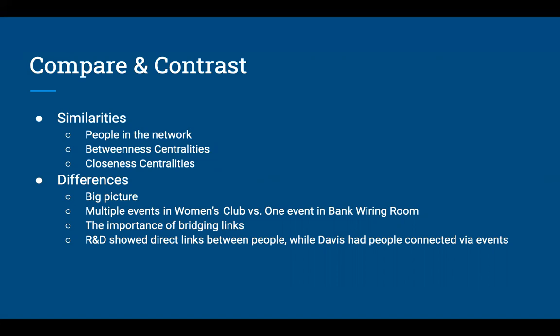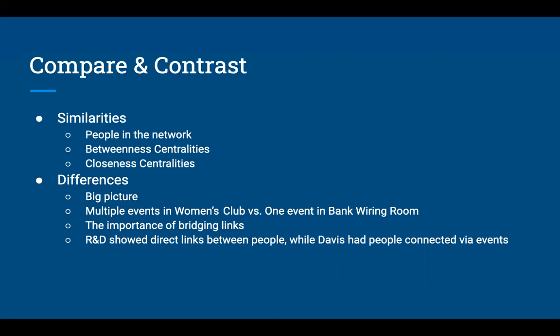In both data sets, we can say that these are group leaders, people who have influence over information flow, whether that be event information or wiring project information. Nora for the women's club had the highest betweenness centrality, and Solderer 1 for the wiring project.